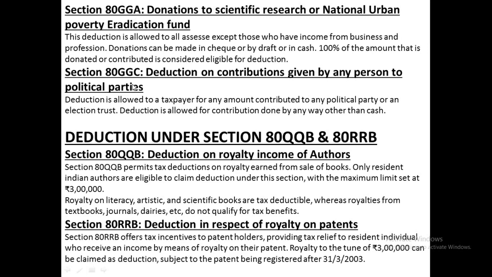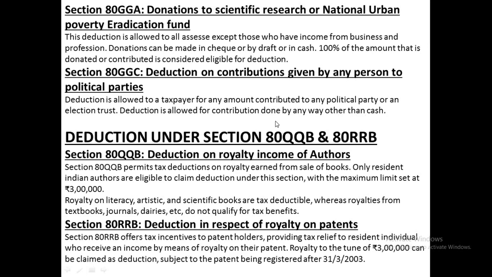The next is 80GGC: deductions on contributions given by any person to political parties. If the assessee has given money in any form to the political parties, that will be allowed as deduction, and the entire amount is allowed as deduction. But here, the contribution is allowed only if done in any way other than cash.